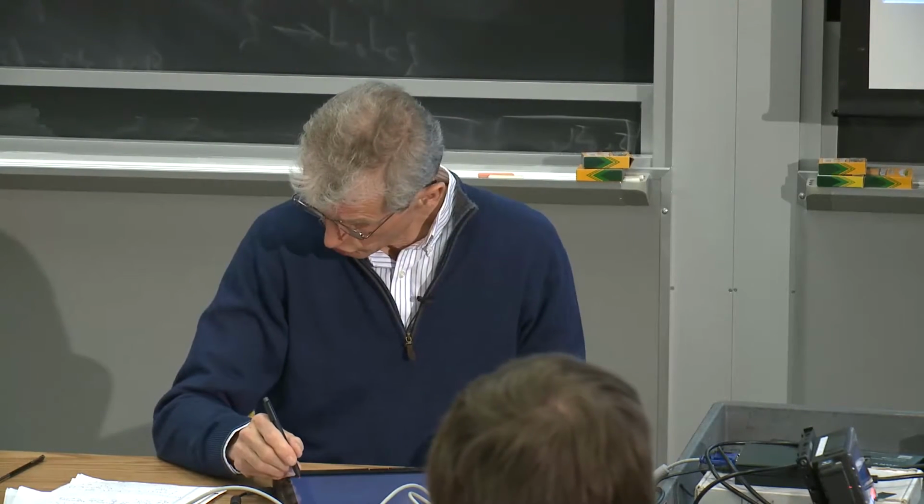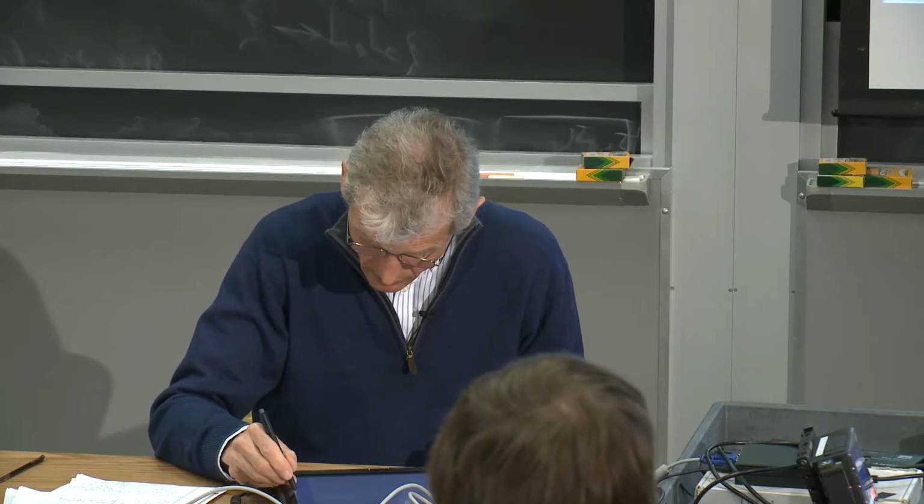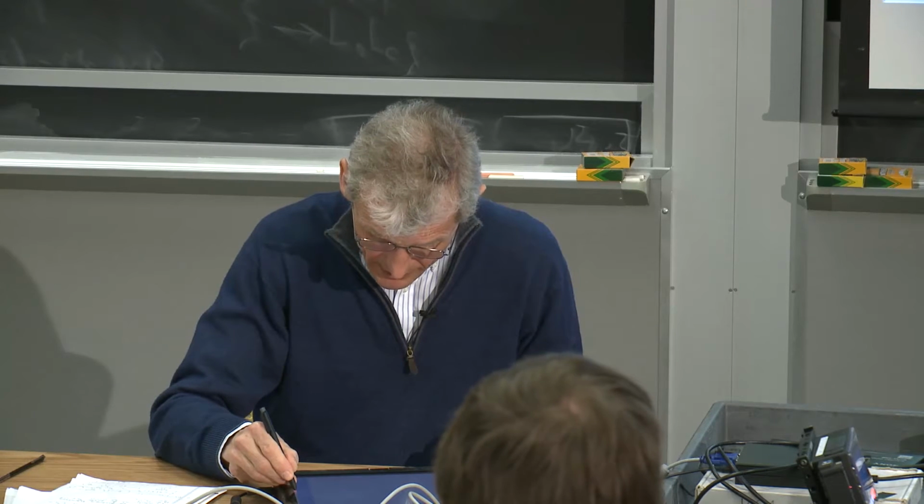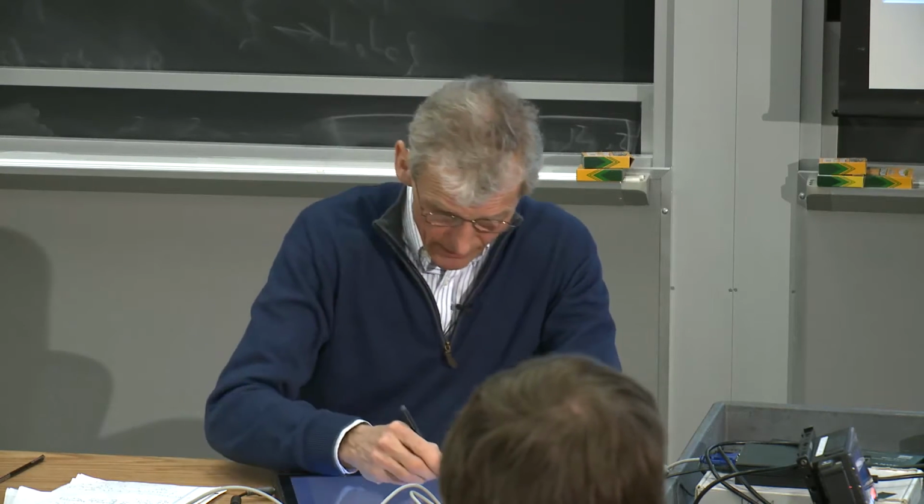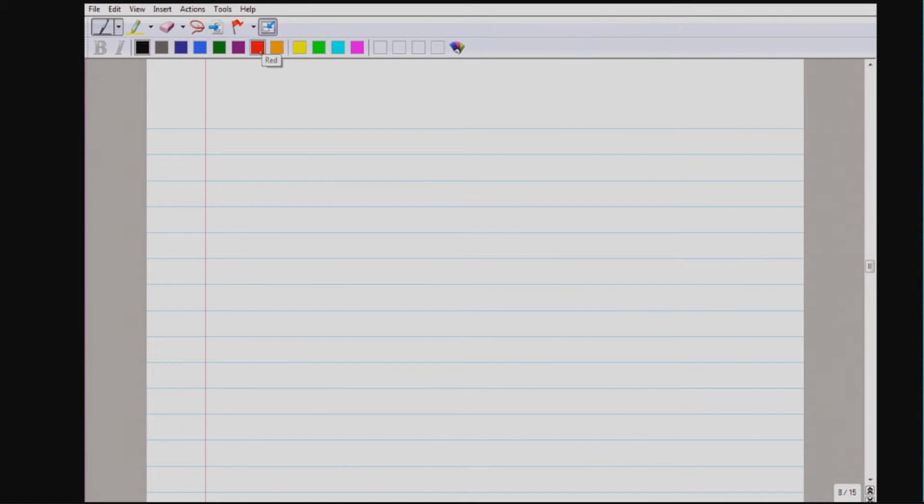Let me conclude our discussion of matrix elements by talking about something which is experimentally very relevant, and this is how selection rules depend on the polarization of light. And I only want to discuss it for electric dipole transitions.